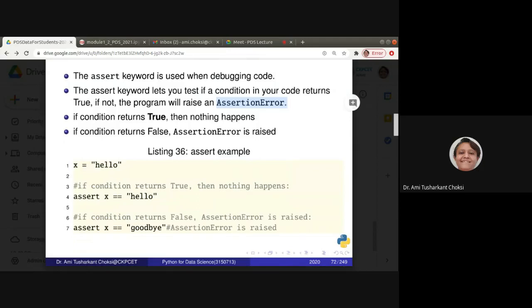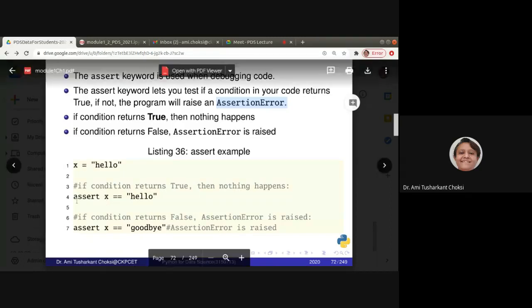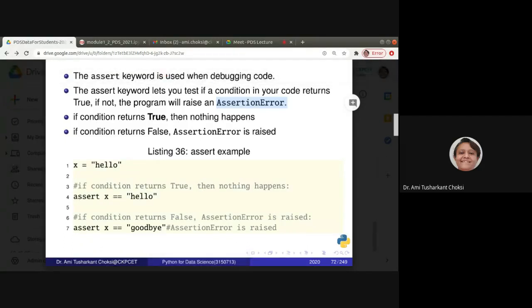Assert X is equal to hello. What is the condition? That is, X is hello or not, right? Assert X is equal to hello. Then nothing happens. Why? Because this condition returns true.